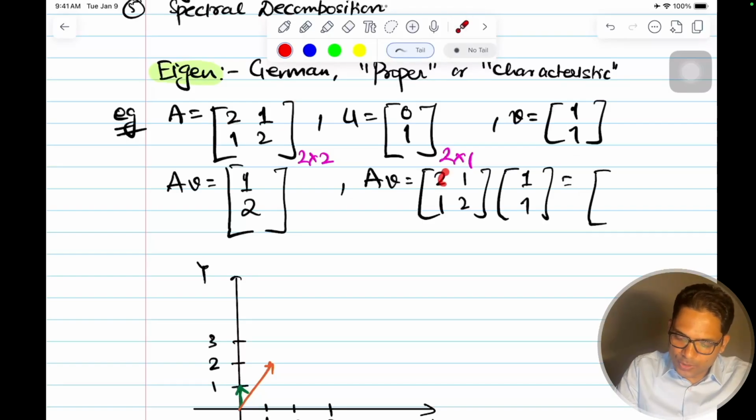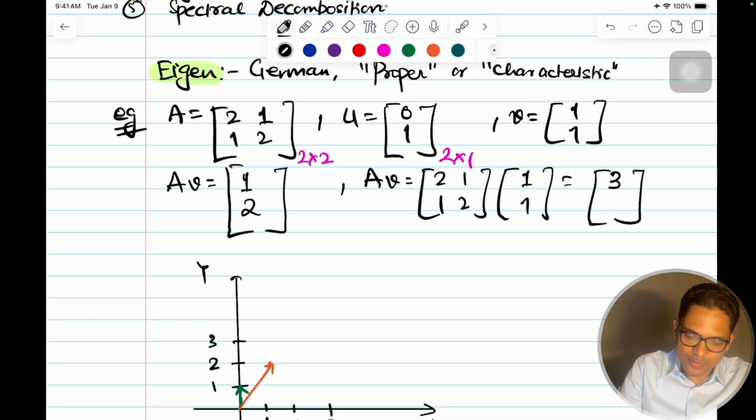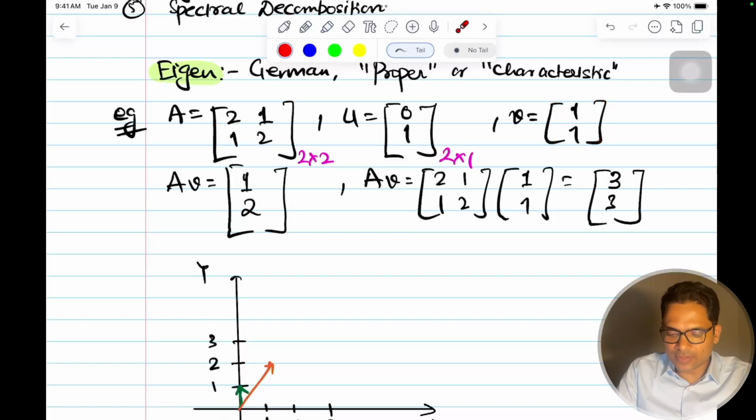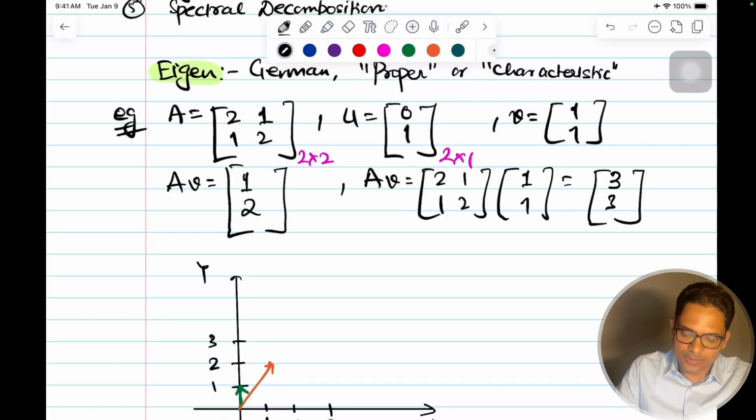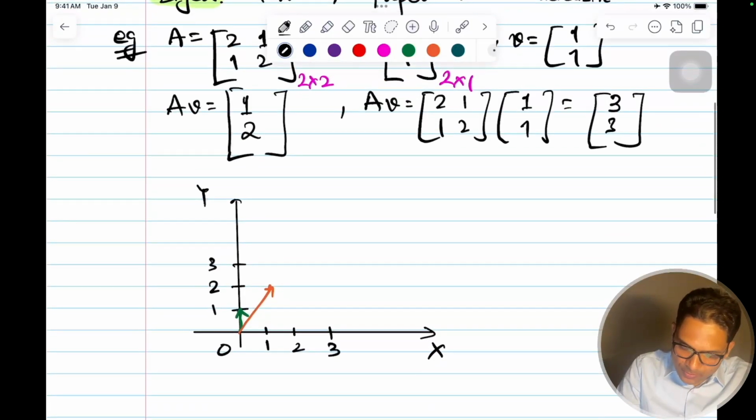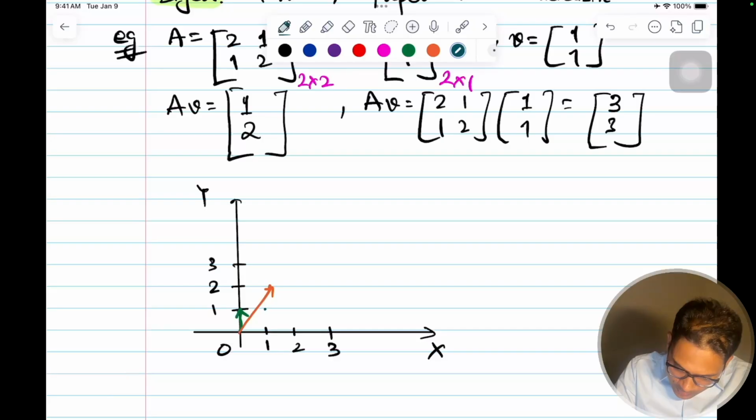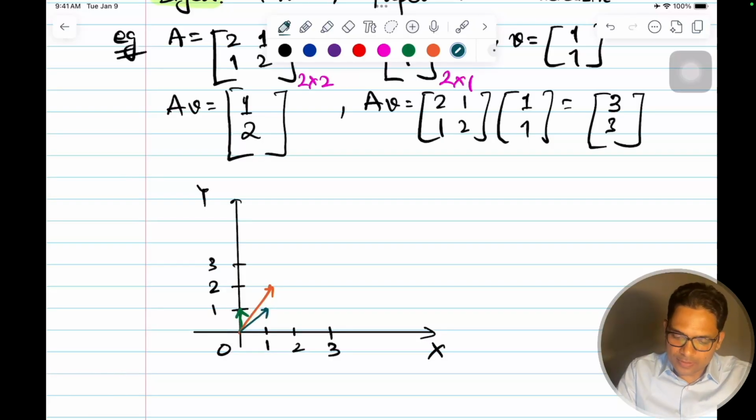So this will be 2 into 1 plus 1 into 1, so that will be 3, and 1 into 1 plus 2 into 1, so that will be 3. So this was your previous vector, and after applying this transformation, or multiplying with the matrix, it became [3, 3]. So earlier this vector was [1, 1], and after transforming it, it became [3, 3].